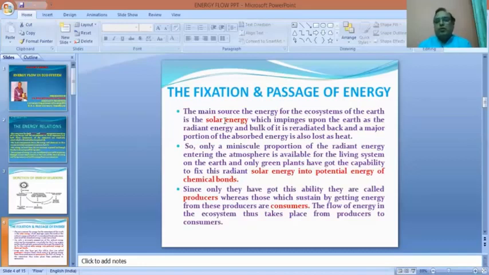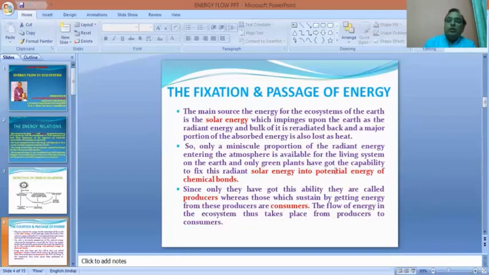All of you know the process of photosynthesis. Photosynthesis is carried out by the green plants having chlorophyll, and they convert carbon dioxide with water by taking energy from the solar radiation into carbohydrates, and these carbohydrates serve as food not only for the plants themselves but also to the next trophic levels too.